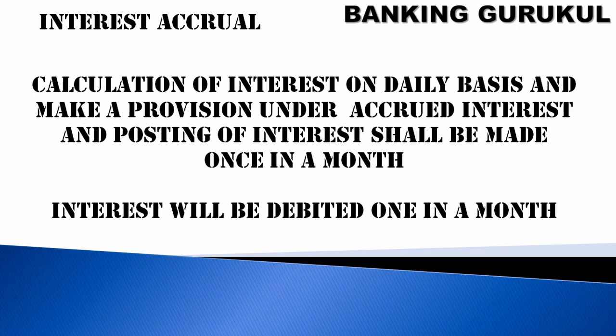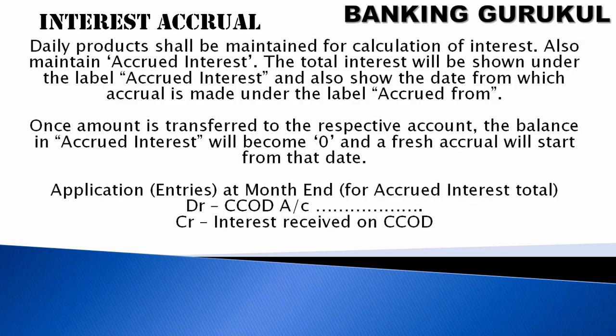Interest accrual. Interest is calculated on a daily basis with a provision made under accrued interest, and posting of interest shall be made once in a month. So daily they will accrue and posting of interest is made once a month. So interest will be debited once a month from the CCOD account.